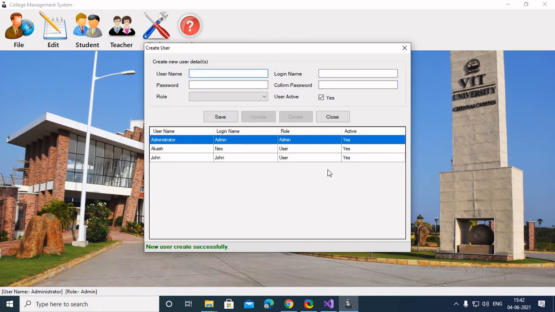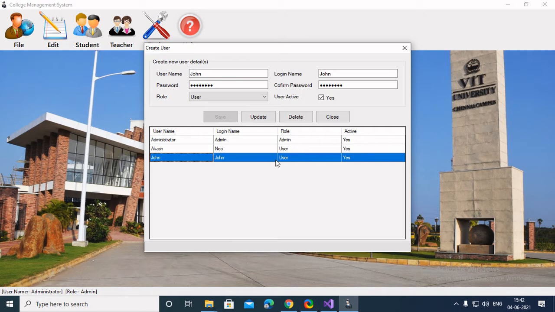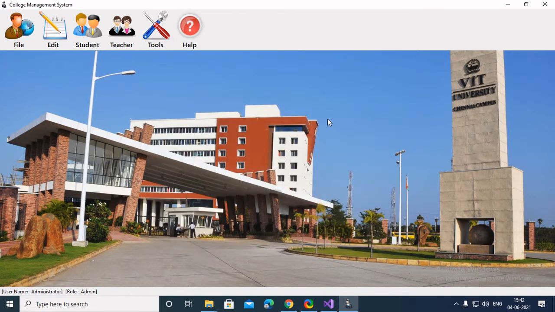As you can see, new user created successfully. So here is John, login name also John, user role, and yes, he's active. And as you can see, I can update, delete and close, as currently I am admin. But the thing is, I can't see anyone's password or anything. I can just manipulate the user. I can delete and update his name or record. That's it.